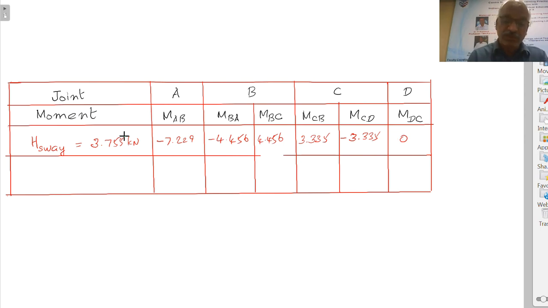So this is for a sway force of 3.755 kilonewton.